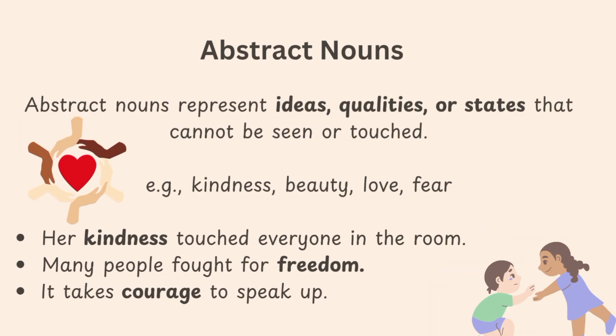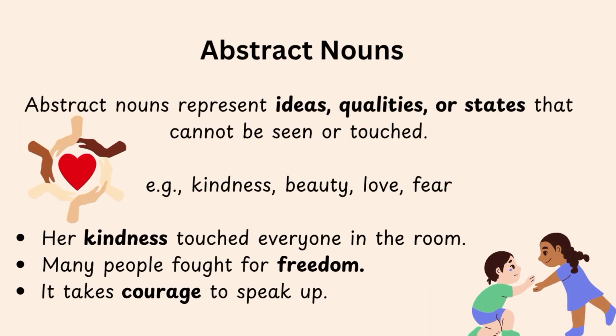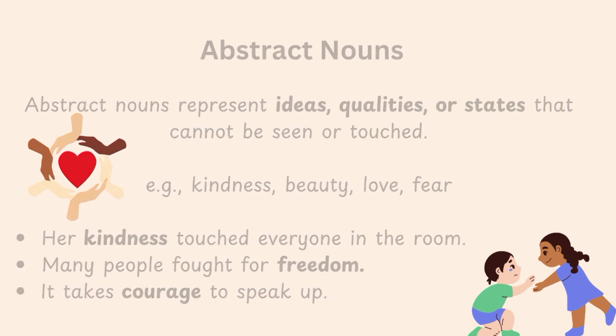Now let's see what abstract nouns are. Abstract nouns represent ideas, qualities, or states that cannot be seen or touched. Here are some examples of abstract nouns: kindness, beauty, love, and fear. And here are some examples. Her kindness touched everyone in the room. Kindness is an abstract noun in this example. Many people fought for freedom. Freedom is an abstract noun. It takes courage to speak up. Courage is an abstract noun in this example.